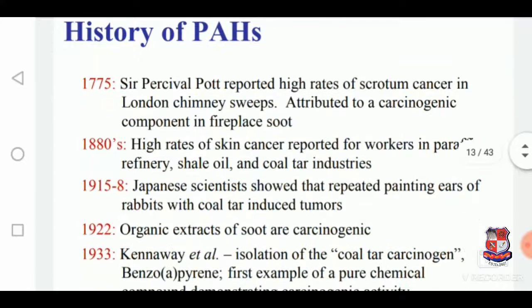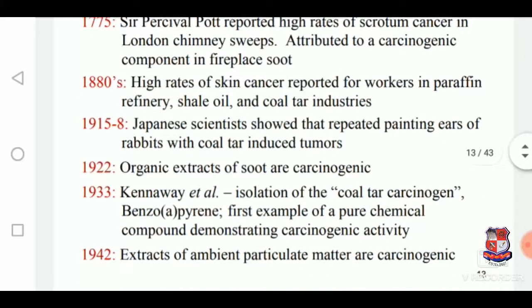History of PAH. In 1775, Sir Percival Pott reported high rates of scrotum cancer in London chimney sweeps, attributed to carcinogenic compounds in fireplace soot. In the 1880s, high rates of skin cancer were reported for workers in paraffin refinery and shale boiler industries.